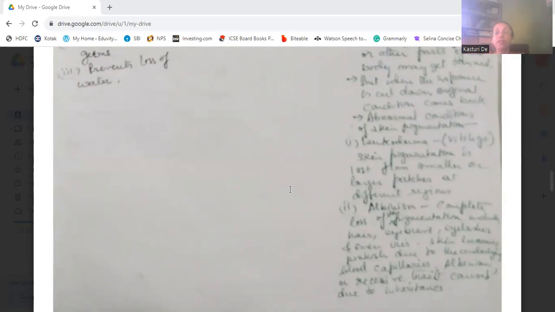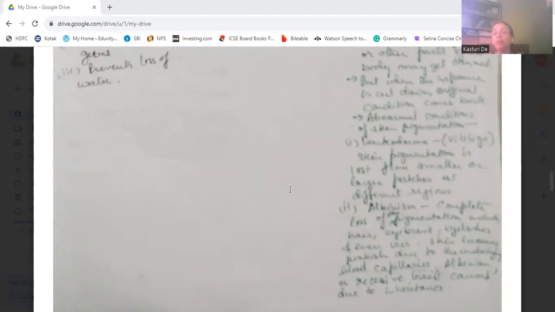The whole body skin will lose its pigmentation. Even the hairs, eyebrows, eyelashes, or even the iris also lose their pigmentation. The skin becomes pinkish due to the underlying blood capillaries. We know that skin has blood capillaries, so due to these blood capillaries, the skin becomes pinkish.